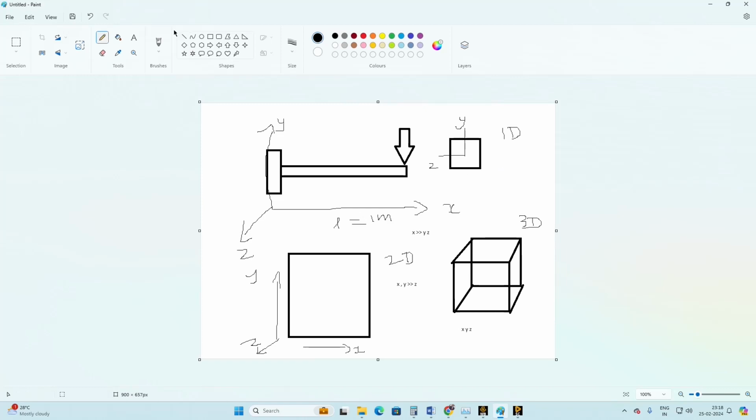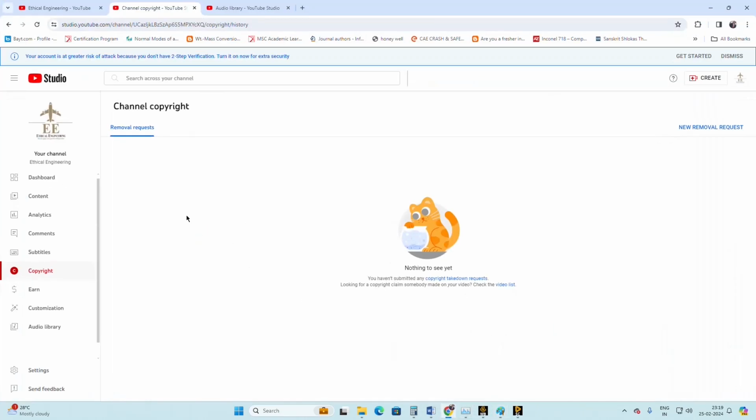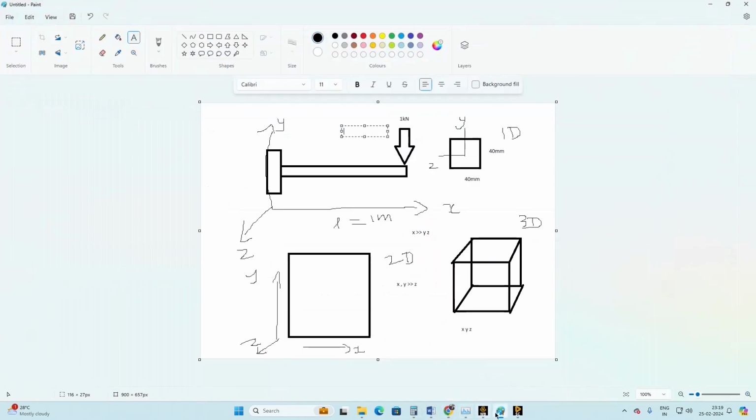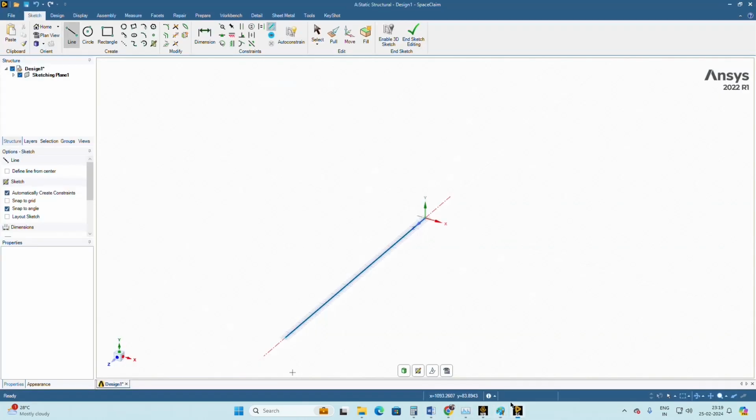For this I'm going to assume this is 40 mm, and this length is again 40 mm, because this is a square. I'm going to apply 1 kilonewton as the load. So for this problem I already created the line in SpaceClaim.